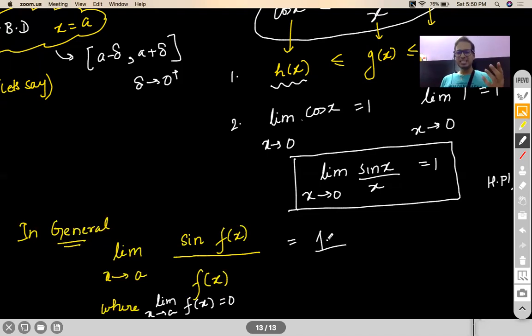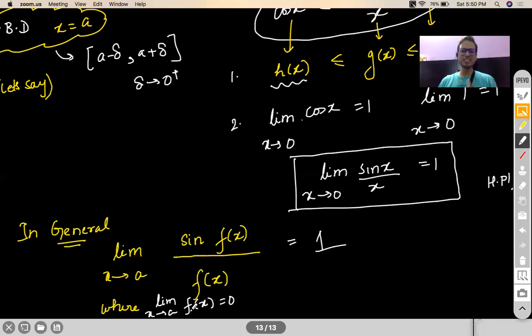Many times students are looking for that sin x by x combination. No, it needn't always be sin x by x. It could be sine of any function by the same function down, but provided, my dear students, that function must tend to 0 as x tends to a, whatever a is. Are you getting my point? If that happens, your answer will again be 1.